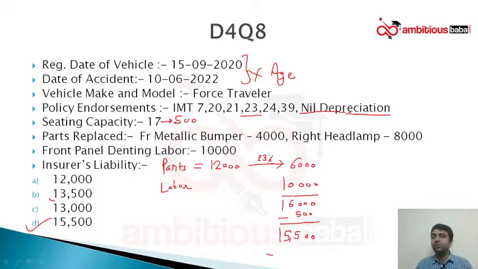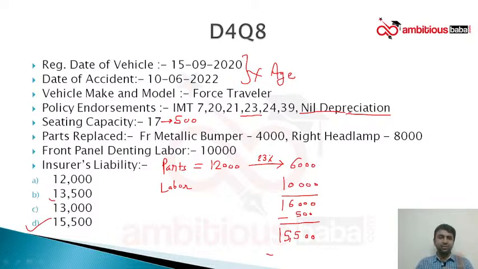Next is Nilesh's question. Sir, what is the difference between nil depreciation and nil dep plus? Some companies offer nil dep as well as nil dep plus cover. Nil dep plus is nothing but an improved version of a nil depreciation cover. Now my organization offers a nil dep cover in which there is a separate excess at the time of claim, but in nil dep plus cover there is no separate excess at the time of claim.